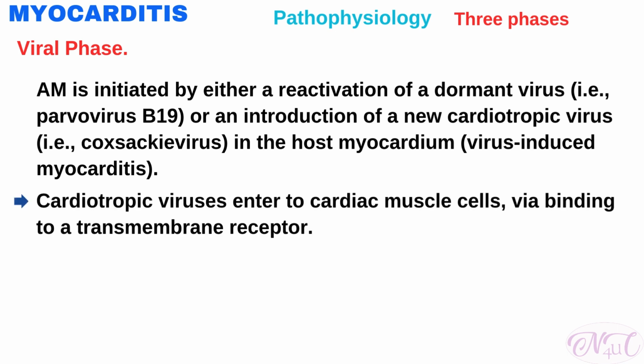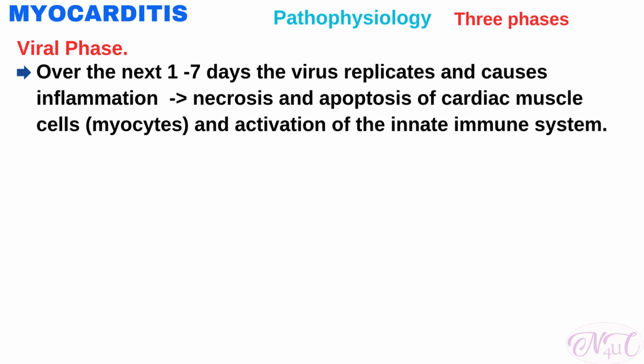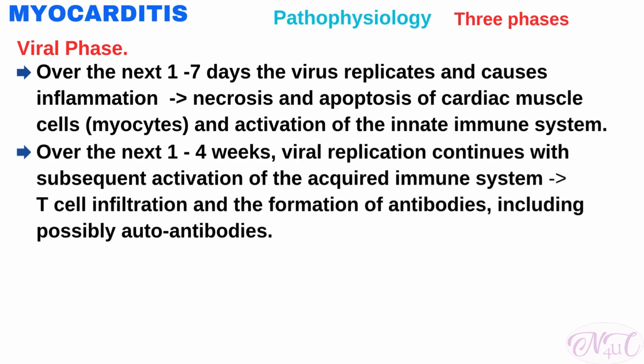Cardiotropic viruses enter cardiac muscle cells usually via binding to a transmembrane receptor. Over approximately the next 1 to 7 days, the virus replicates and causes inflammation leading to necrosis and apoptosis of cardiac muscle cells and activation of the innate immune system. The innate immune system works to fight against pathogens. Over the next 1 to 4 weeks, viral replication continues with subsequent activation of the acquired immune system leading to T-cell infiltration and the formation of antibodies, including possibly autoantibodies.